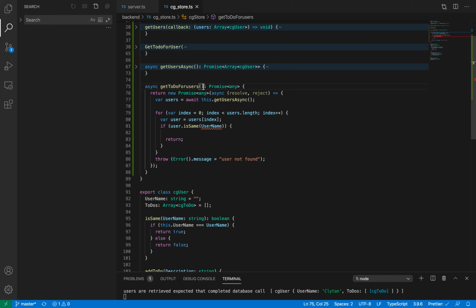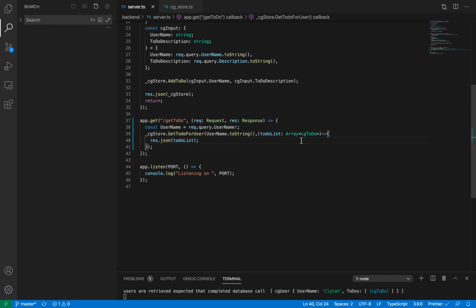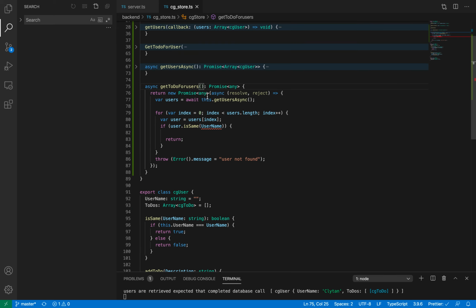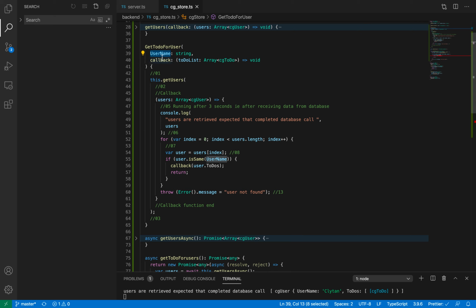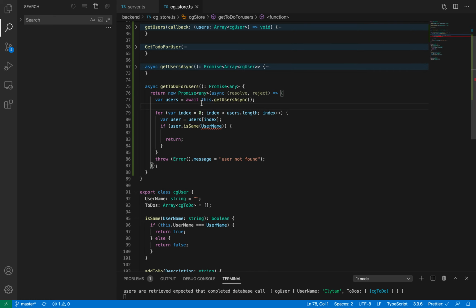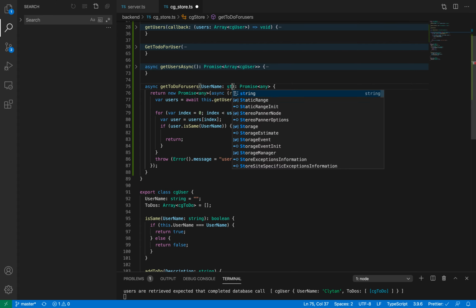That input, which I have decided over here, I am supplying a username. I know that it is missing because when I copied that code over here, it is showing that username does not exist, because in the previous example I had put username. So now I have to supply username so that this logic can get the todos for that username. That is the reason I have put username here, which is going to be a string.